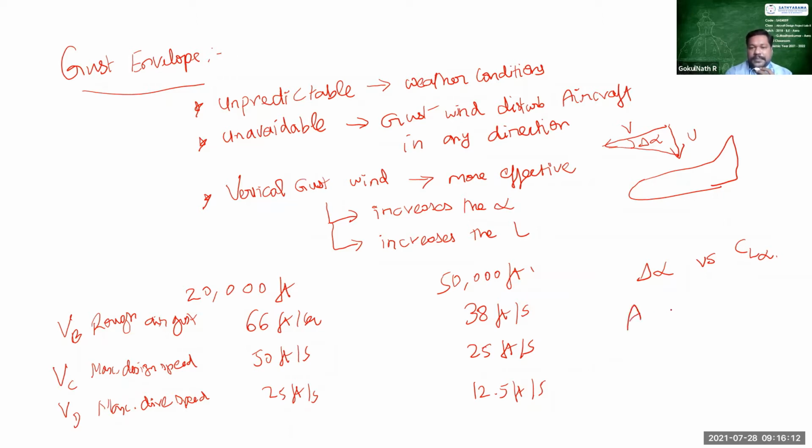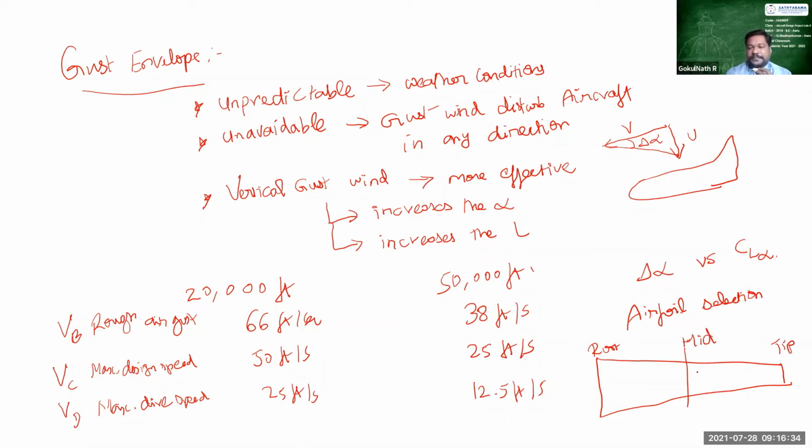So in your airfoil selection, in your ADP design project one, you will have your airfoil selection. You will be having a wing like this, and in this wing you will be having root, tip, and then mid. So in each section you should know your airfoil and chord. So we have the chord at the root, mid, and the tip.